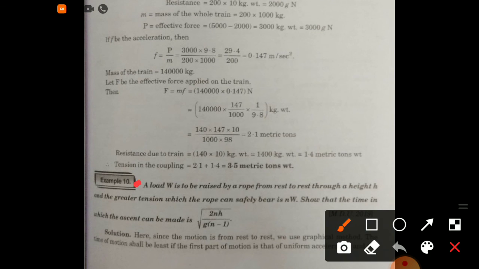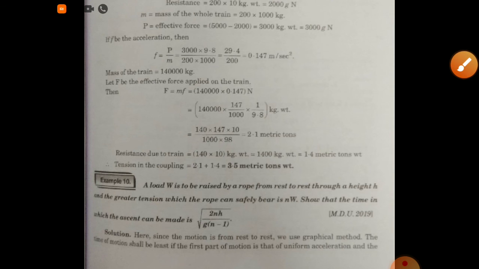Now next example, a load W is to be raised by a rope from rest to rest through a height h, and the greatest tension which the rope can safely bear is nW. Show that the time in which the ascent can be made is square root of 2nh by g(n minus 1).